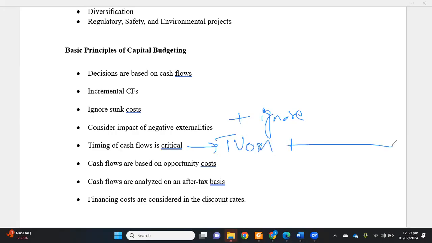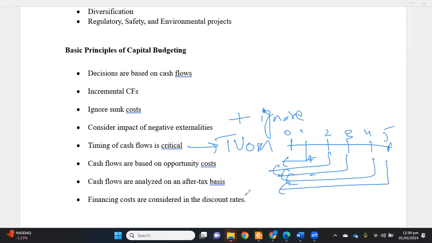We know that the cash flows of long-term projects are spread over multiple years. Let's say it's a 5-year project, so the cash flows will be spread out over multiple years. So obviously we cannot simply add or subtract the cash flows like this. In order to evaluate, we need to either discount or compound.